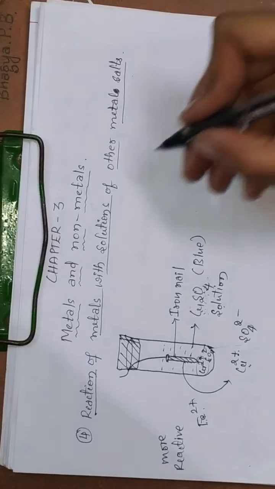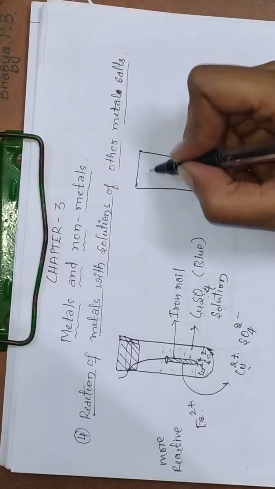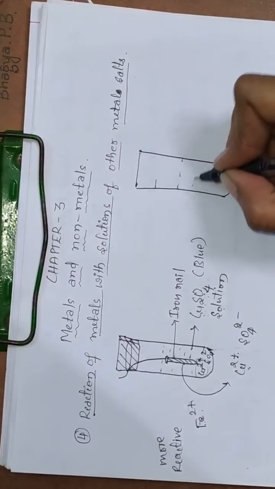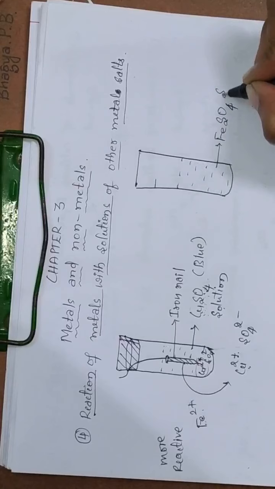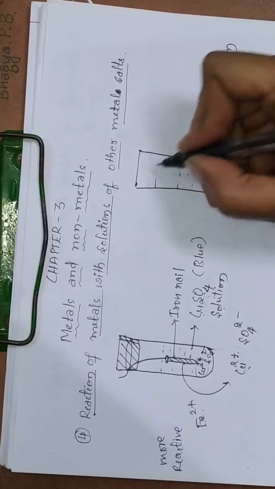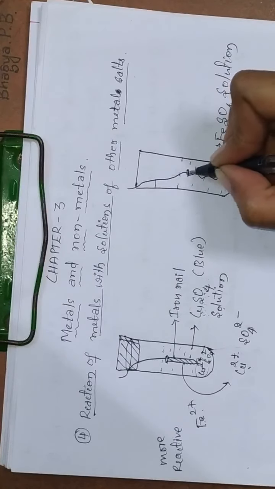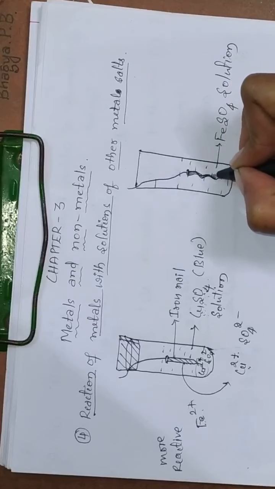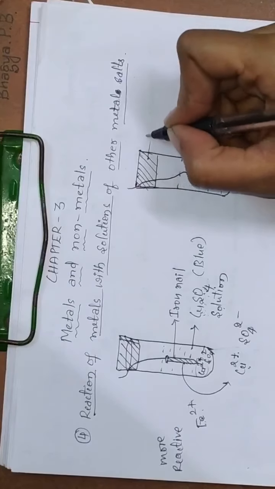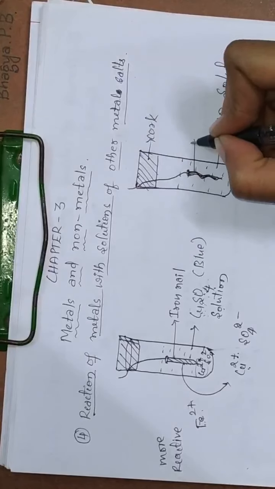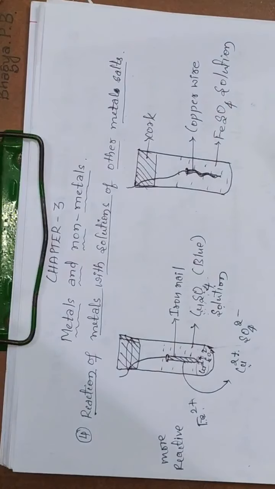Similarly, in another test tube we have taken ferrous sulfate solution, and we are hanging the copper wire with the cork.